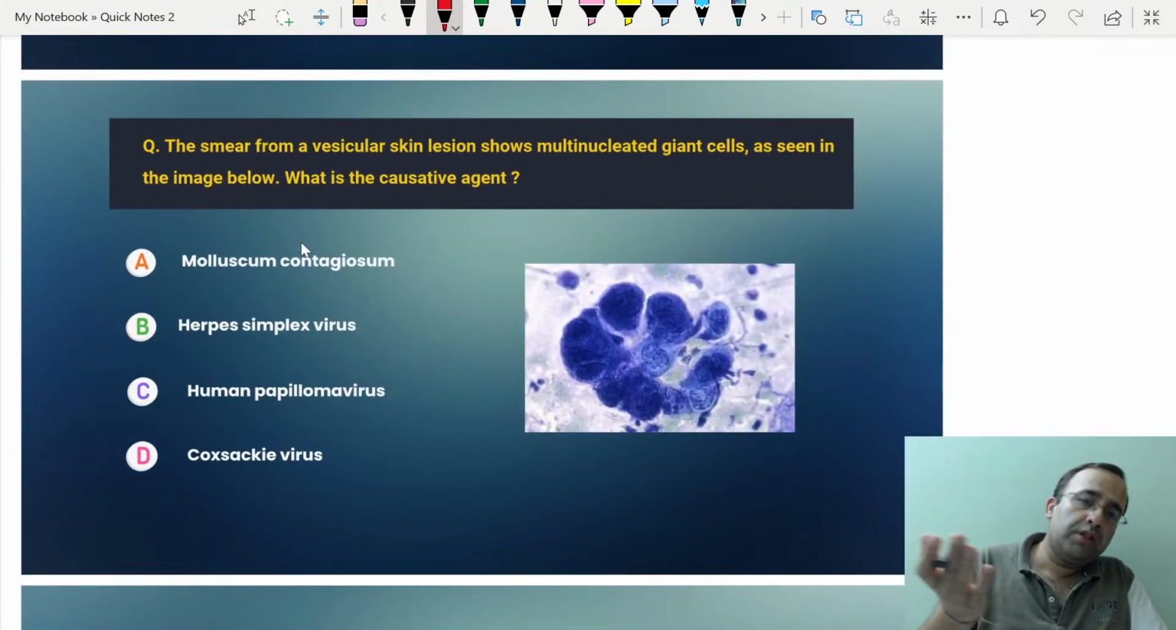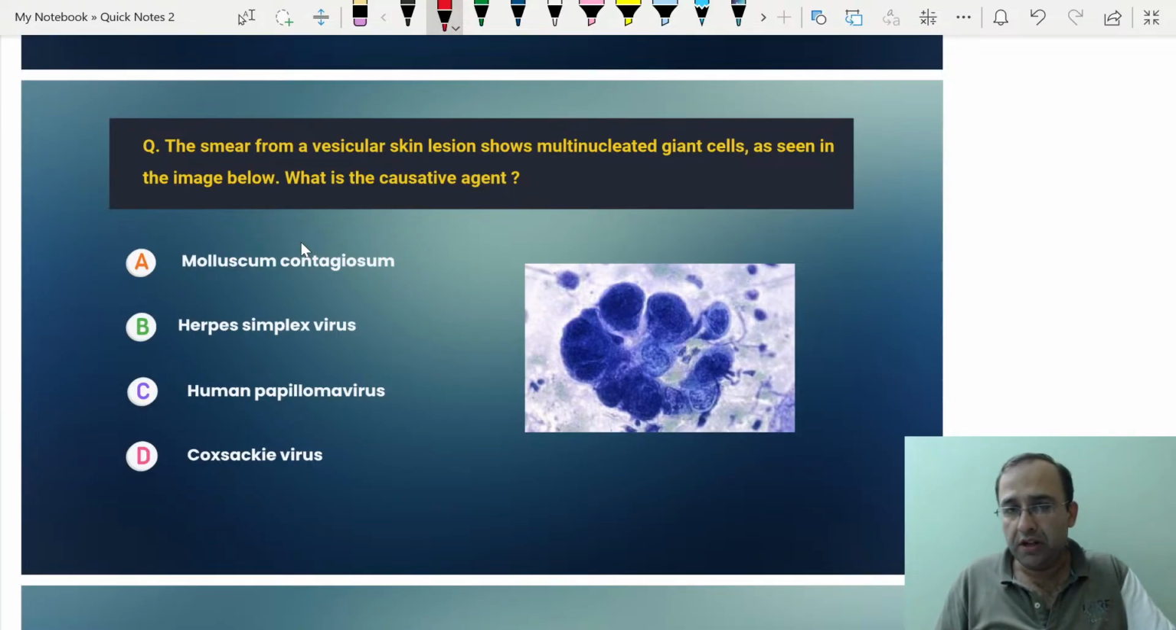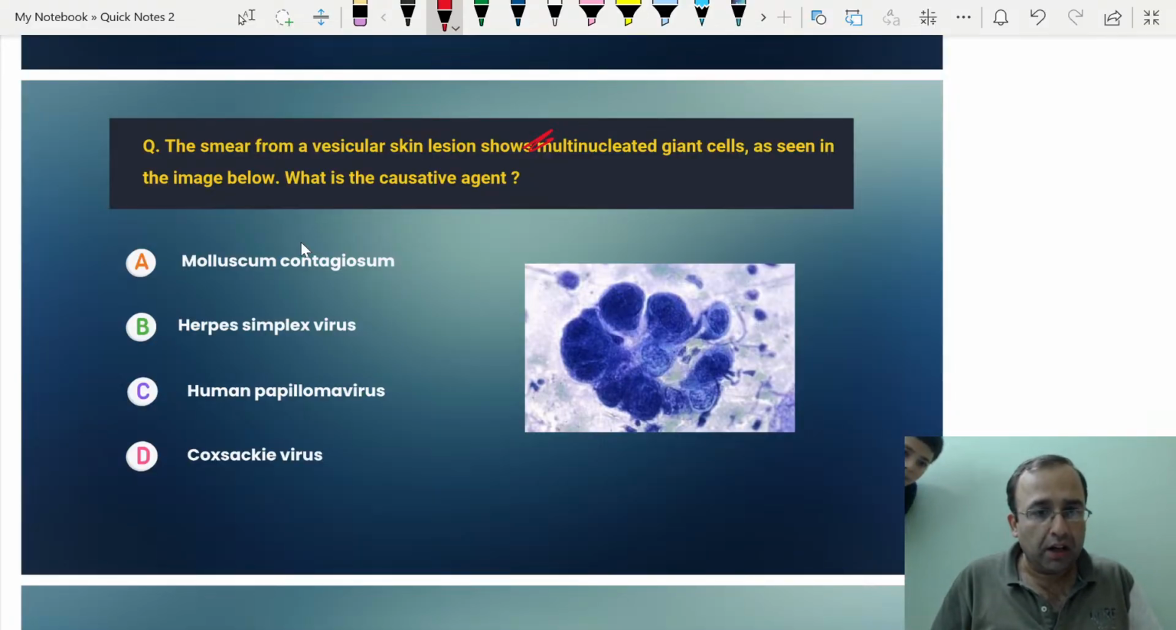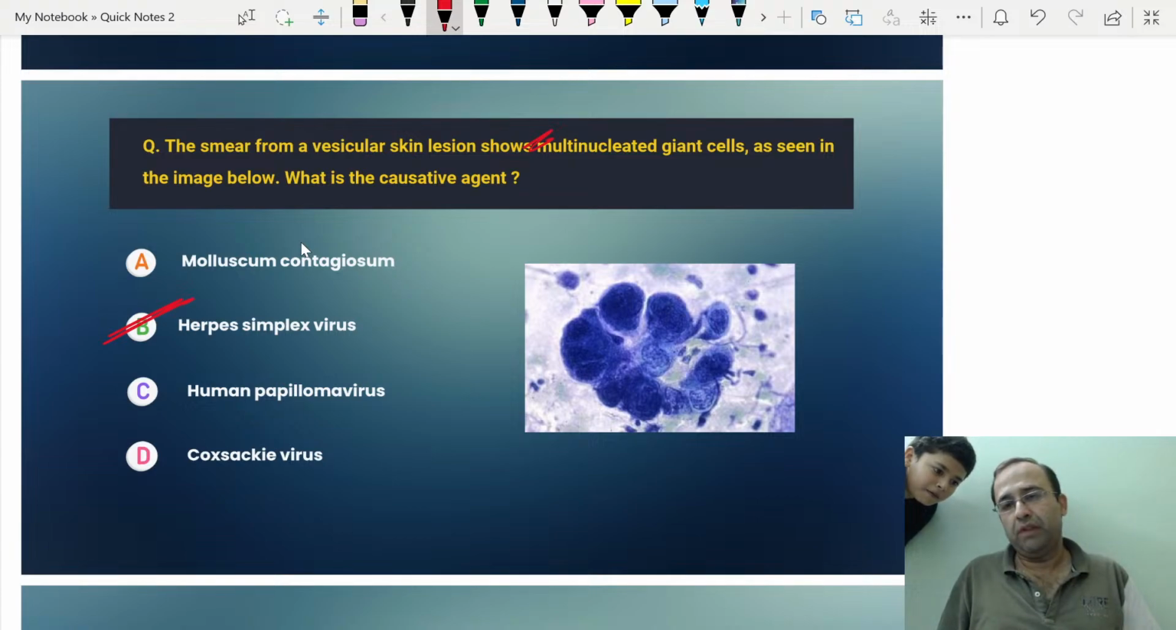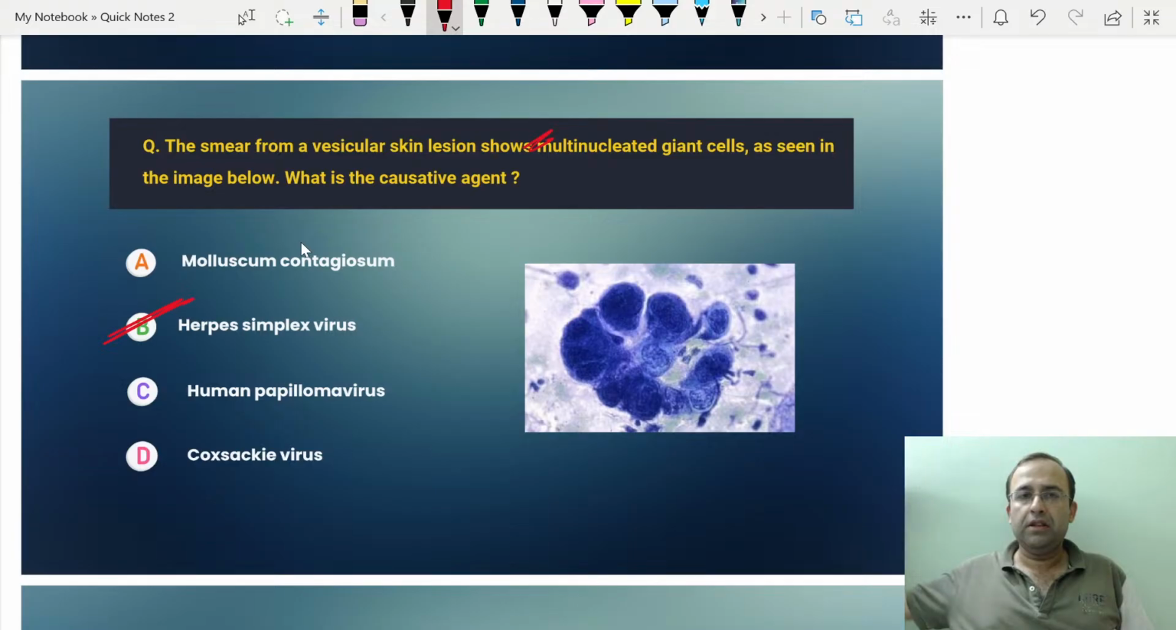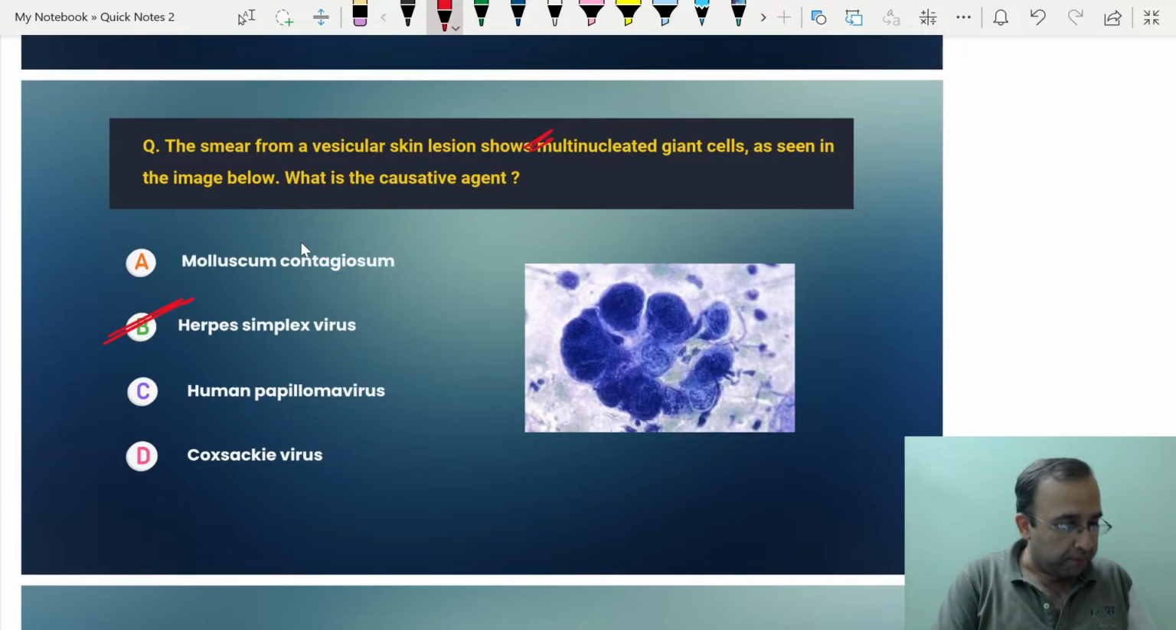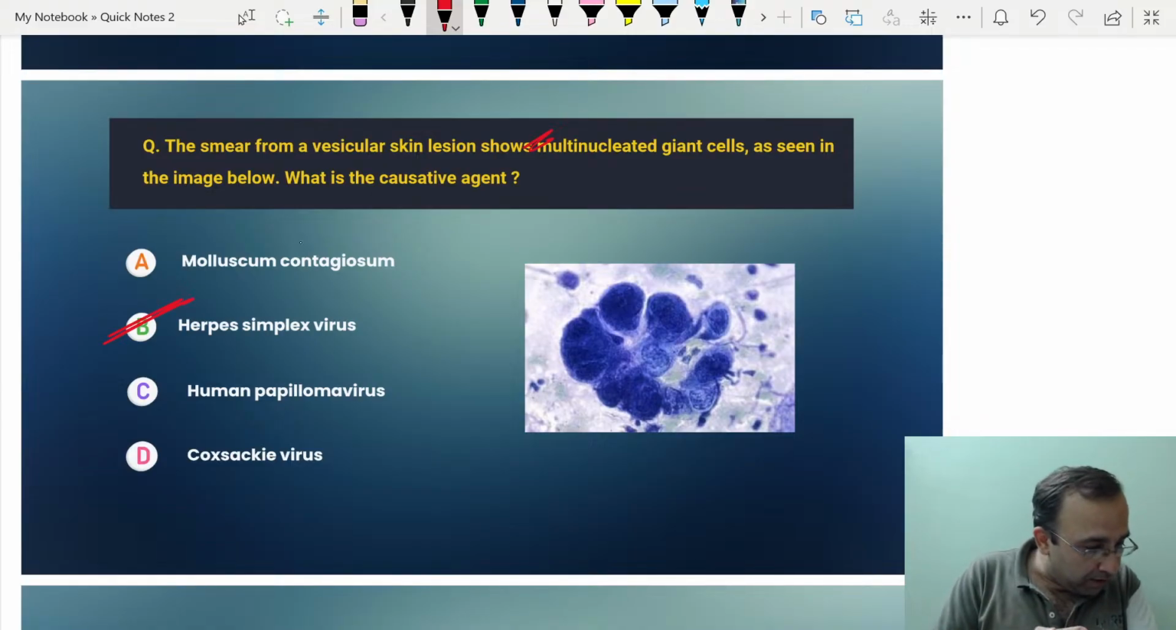And the last question was one in which a smear from a vesicular lesion showed the presence of multinucleated giant cells as seen in the image. That is Tzanck smear, HSV. Herpes simplex virus, HSV. Tzanck smear was given with respect to HSV. Herpes simplex virus. So these were with respect to the pathology. A 4-line question. Sharma ji, Vikas, this was the bottom line recall.